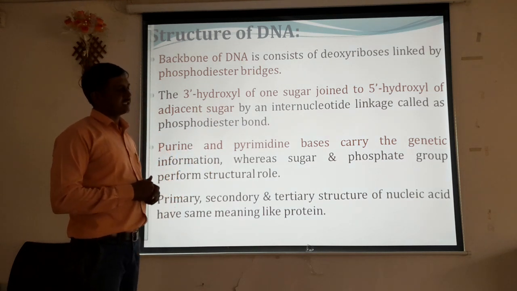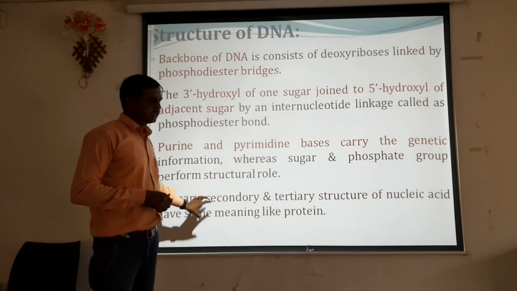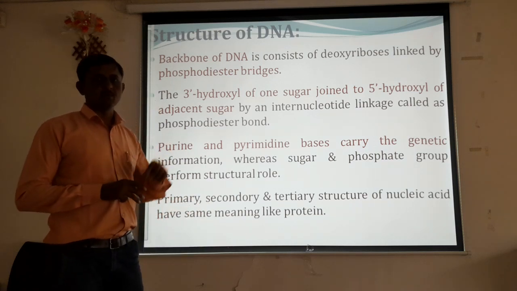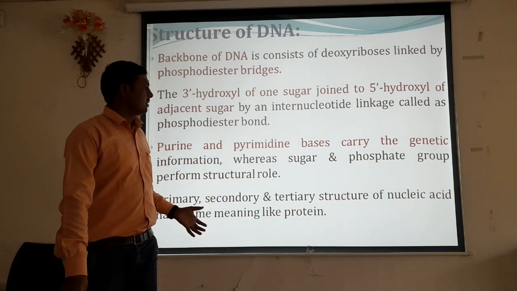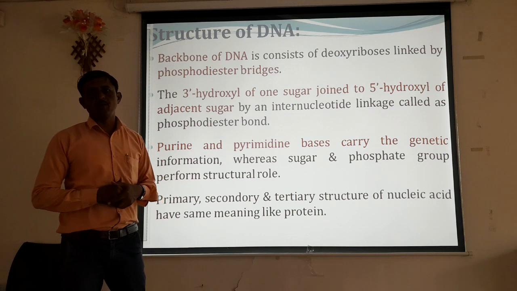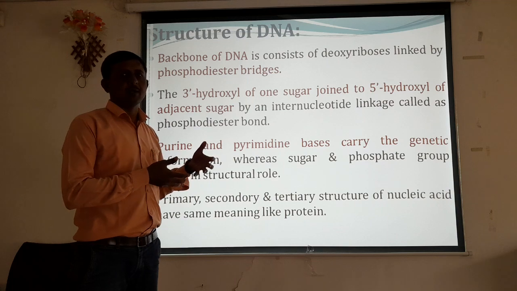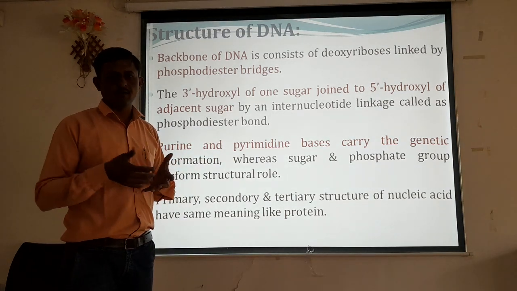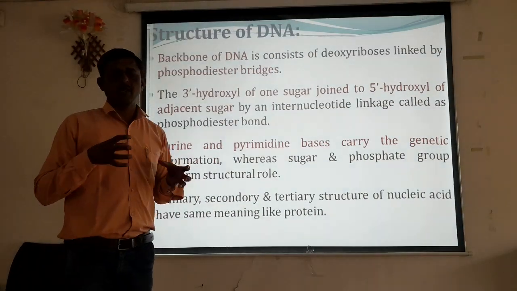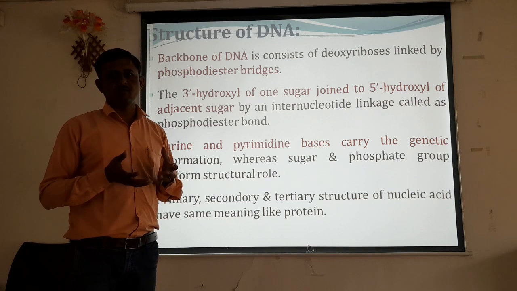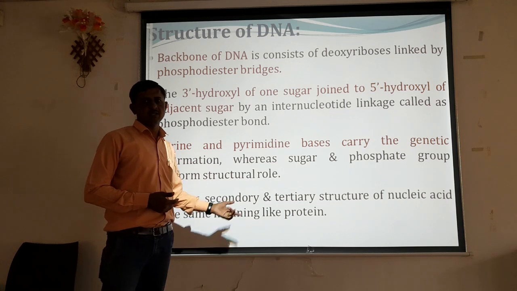Primary, secondary and tertiary structure of nucleic acids have the same meaning as in protein. While discussing the primary, secondary and tertiary structure of protein, we have already discussed, or we will discuss in biochemistry, that the structure of protein is made from primary, secondary and tertiary levels. In primary structure we discuss the different molecules bonding with one another. In secondary, they exert different forces, that's why the coiling starts. In tertiary, a more complex structure is formed in that protein molecule.